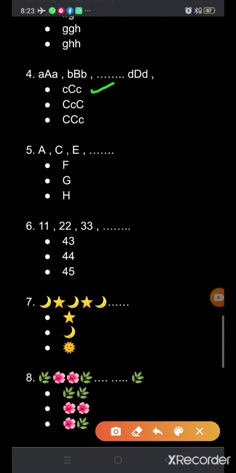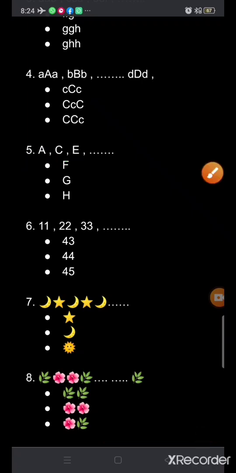Okay? Now the fifth part is A, C, E. Here one letter is missing. After A what will come? B. So B is missing. And after C again one letter is missing. After C what will come? D. So D is missing. After E, can you tell me what will come? What is the next pattern?